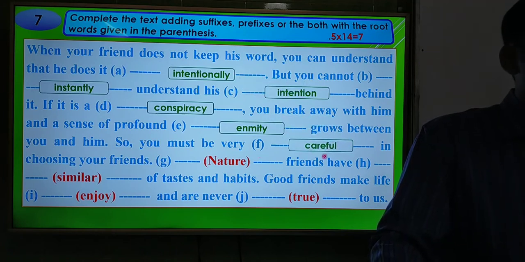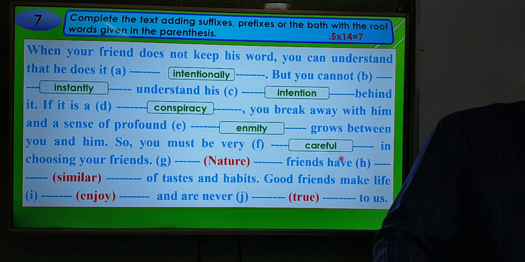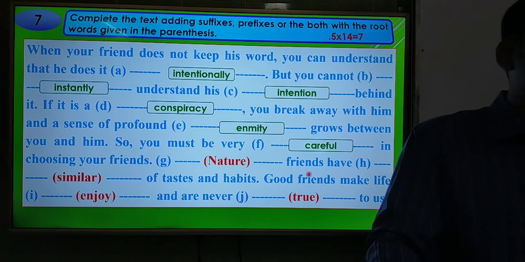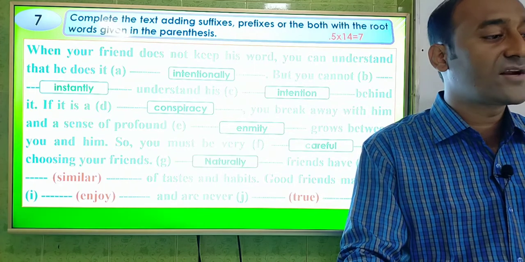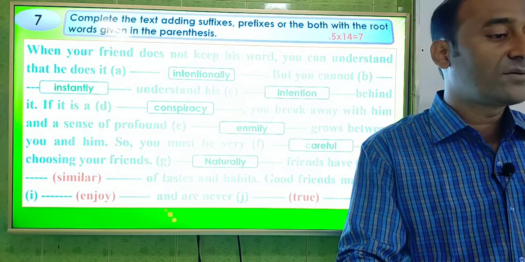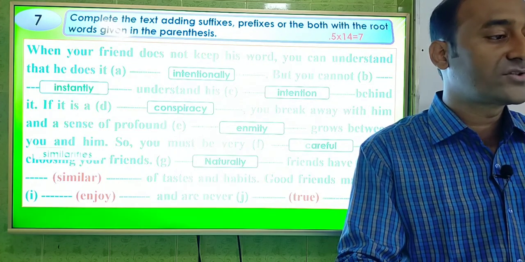It will be adjective, because here is an adverb. After an adverb you have to use an adjective. In choosing your friends, nature friends, here the subject is friends, and before the subject you have to use an adverb. So it will be naturally. Naturally friends have dash of taste and habits. It will be a noun, similarities of taste and habits.